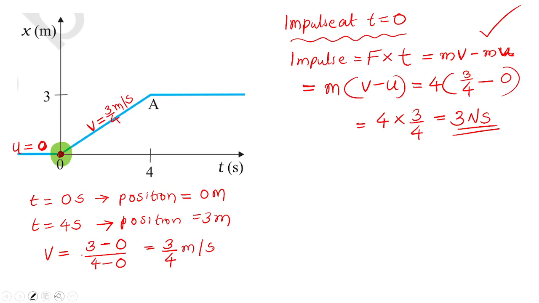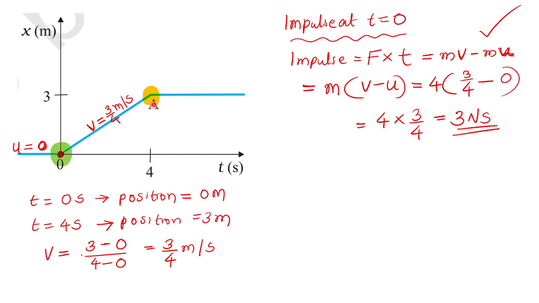Now I am going to find out another impulse. Where is the other impulse? What is happening at A? The car was moving with a fixed speed till A. Immediately after A, the car has got a sudden stop. A sudden brake is applied, understood? Exactly at A, at time equal to 4 seconds, a sudden brake is applied on the car.